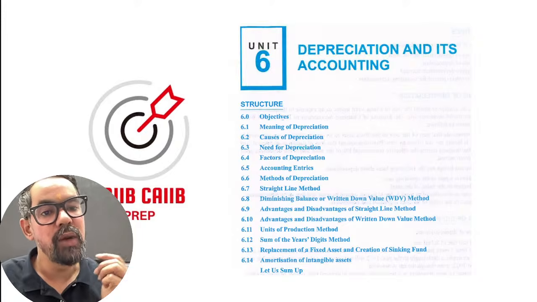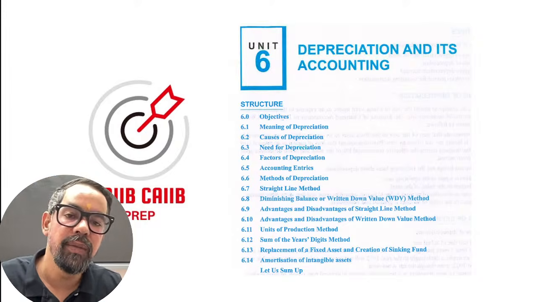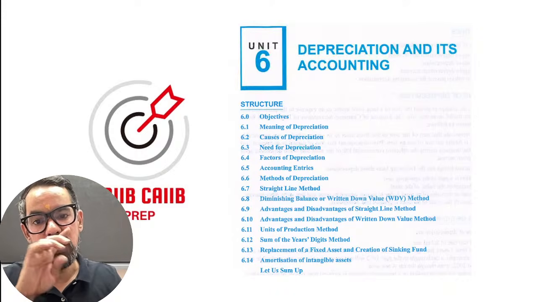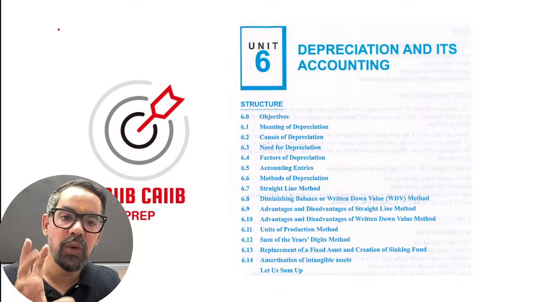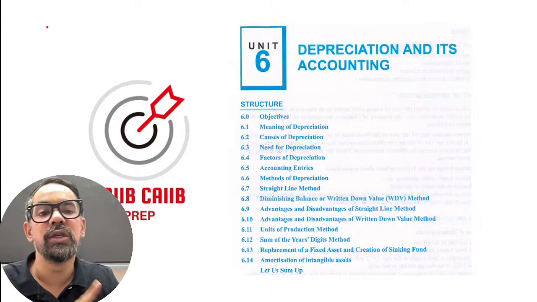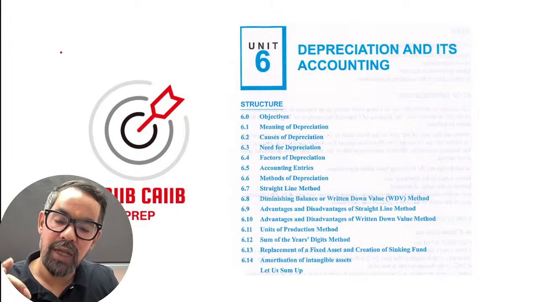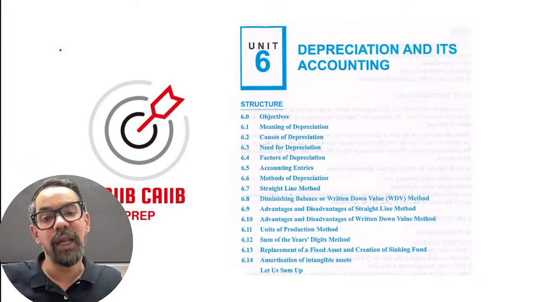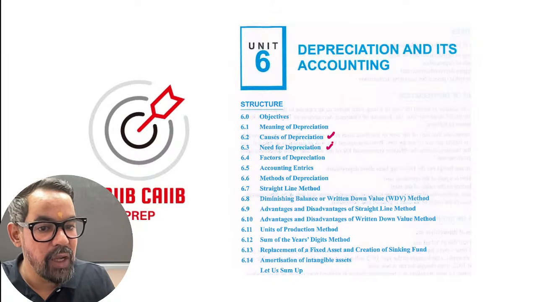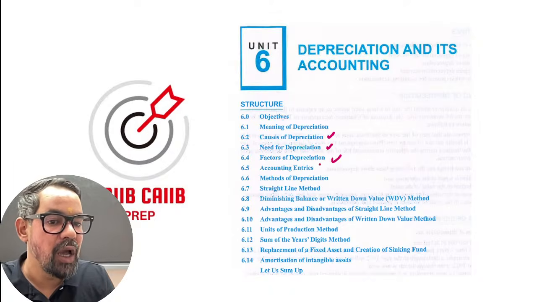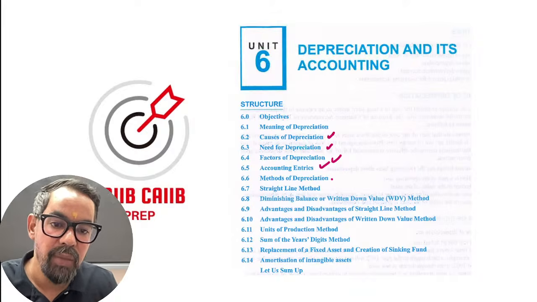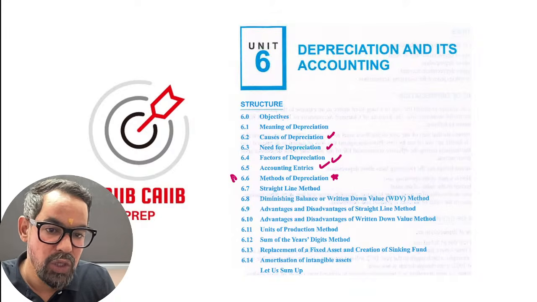Depreciation carries 3 to 4 marks on average. Sometimes they give two questions based on depreciation calculation, and sometimes one question is on calculation and one on the fundamental aspects: causes of depreciation, need for depreciation, factors of depreciation, accounting entries. These also get asked many times for half marks. Method of depreciation is most important.